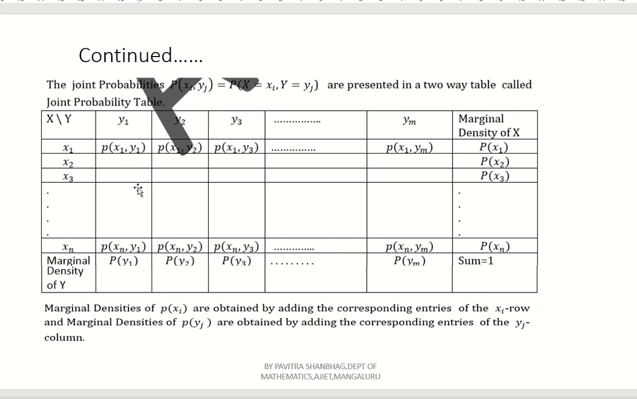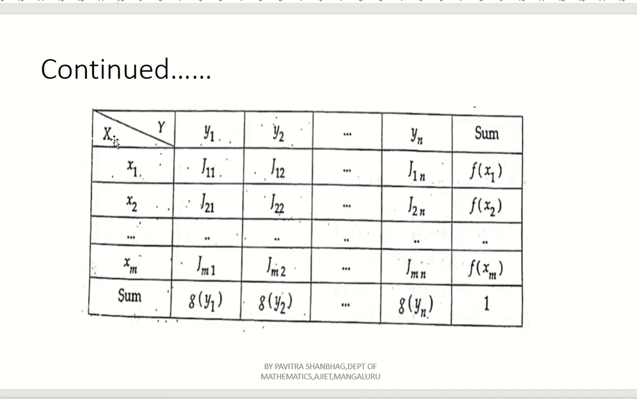This is j12 and so on. See here, that only I have given here. See, x bar y. Here, this stands for x1 row, x2 row up to xm row. Similarly, y1 column, y2 column up to yn column. Now, first row, first element j11. First row, second element j12. First row, last element j1n. Here n, then 1n. Like that.